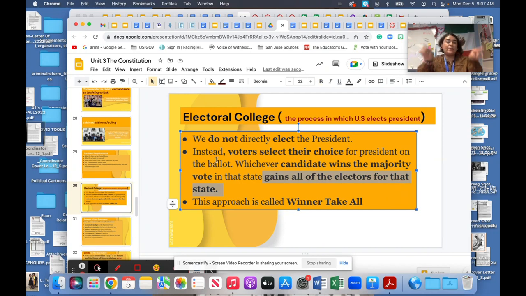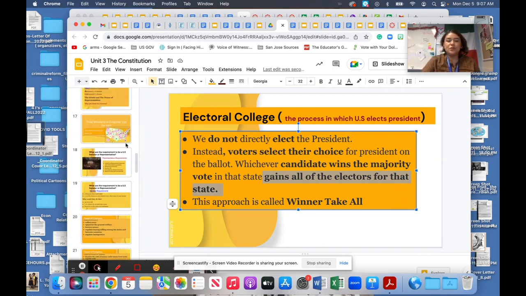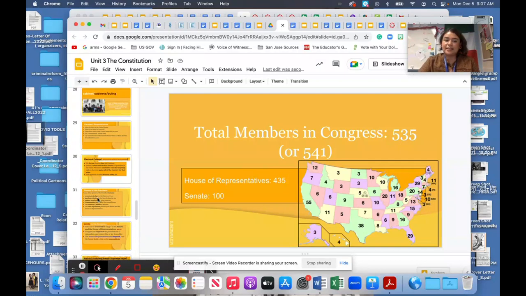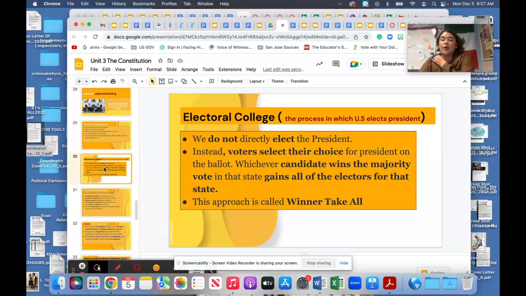Remember that map that I showed you? This is the map that kind of matches that, where all the vote counts for those votes. Make sense? And if it doesn't, it's okay. I'm not going to quiz you on this. It's just very complicated. This is why they say when it's time to vote, go vote for the person, because those votes are going to count. If they didn't mean anything, they wouldn't be making restrictions. They wouldn't want you to vote. So please do it if you ever have the chance.